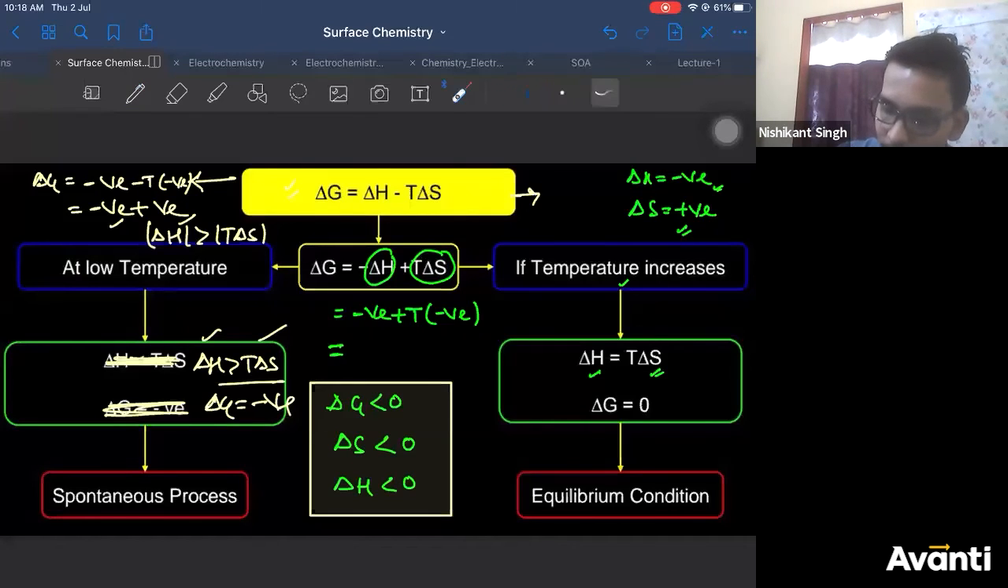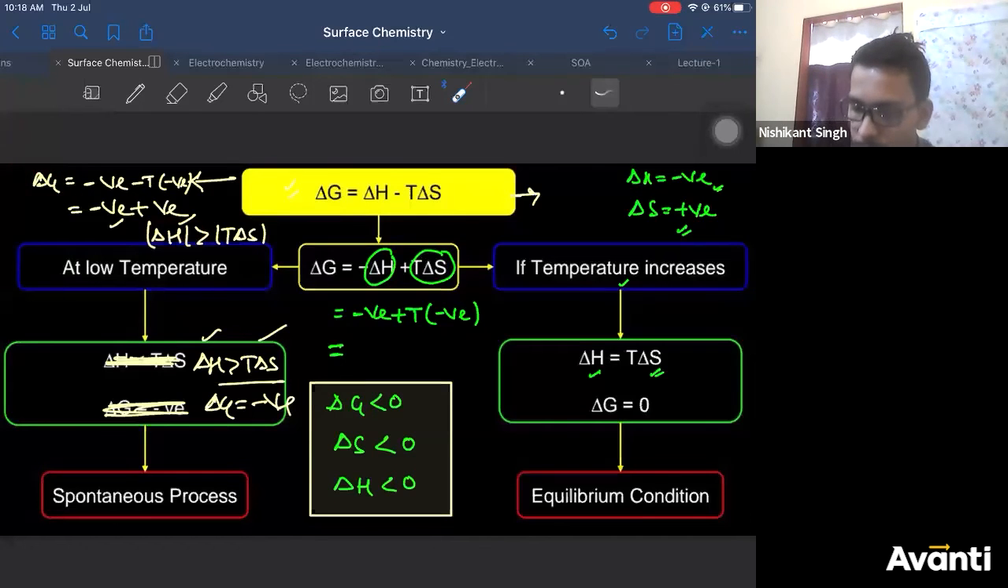You check here, na? I have done the calculation. Delta H is negative. Delta S is also negative. This whole term will become plus. So for delta G to be negative, the negative quantity should be greater than the positive quantity. So delta H magnitude should be greater than T delta S. Then only your delta G will be negative. I said delta H should be greater than T delta S: the negative quantity should be greater than the positive quantity. Then only your delta G will be negative.